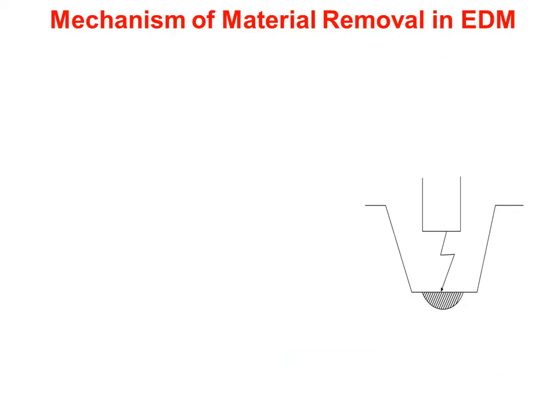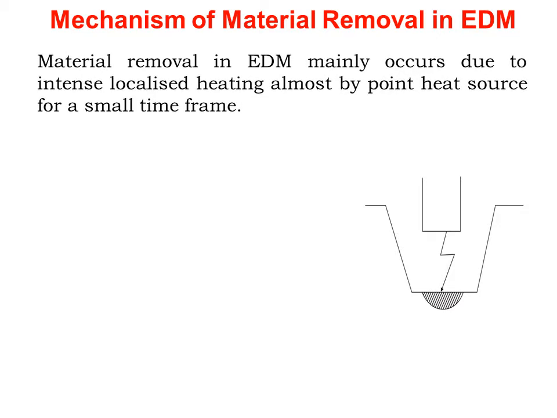The mechanism of material removal in EDM will be understood by this particular single discharge diagram. Material removal in EDM mainly occurs due to intense localized heating, almost by a point heat source, for a small time frame.